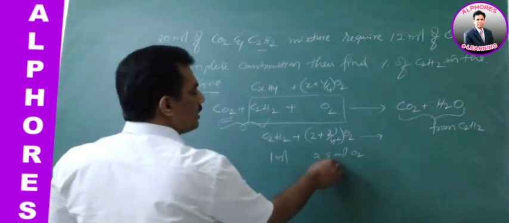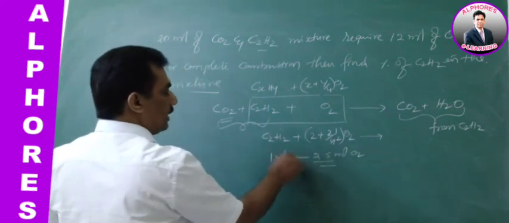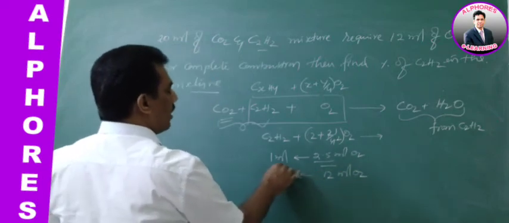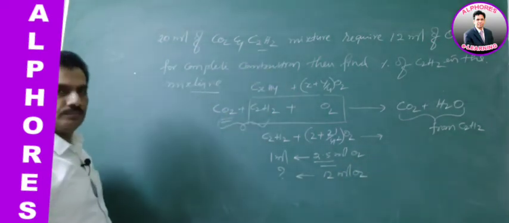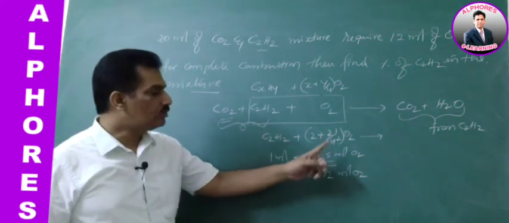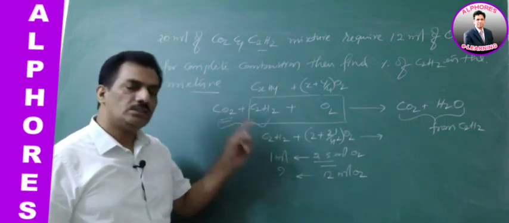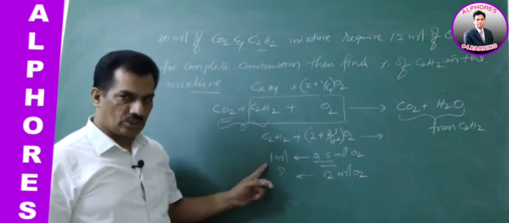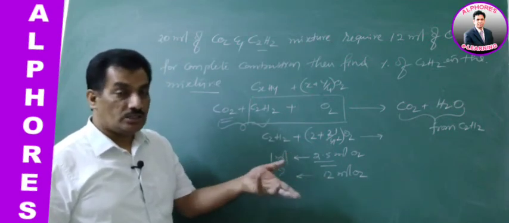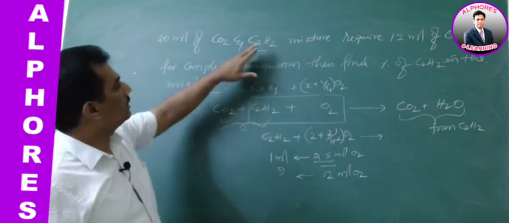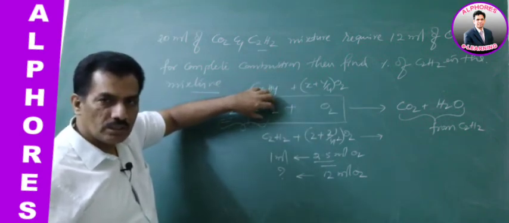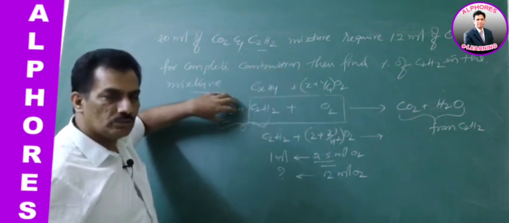And when 2.5 ml oxygen is for 1 ml, 12 ml oxygen is for how much? Again, if 1 ml of acetylene requires 2.5 ml oxygen, but here we have 12 ml of oxygen. Just remember, this 12 ml of oxygen is only for the combustion of acetylene, because there is no further combustion in CO2.